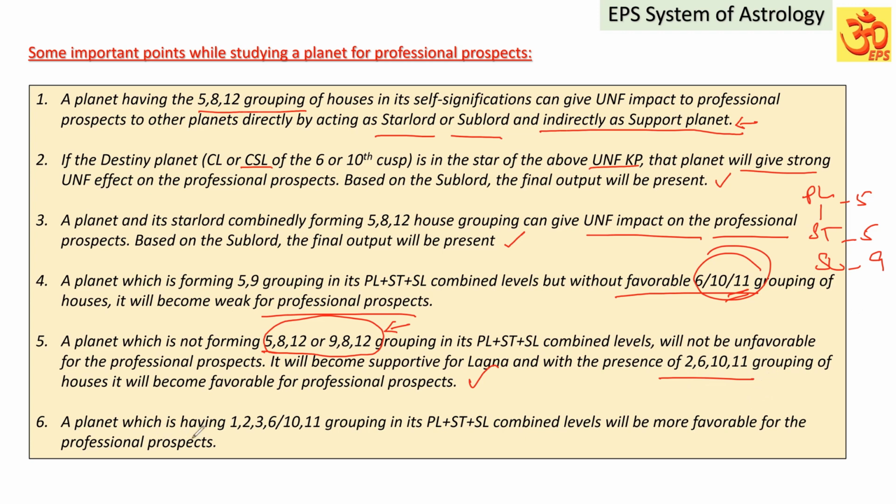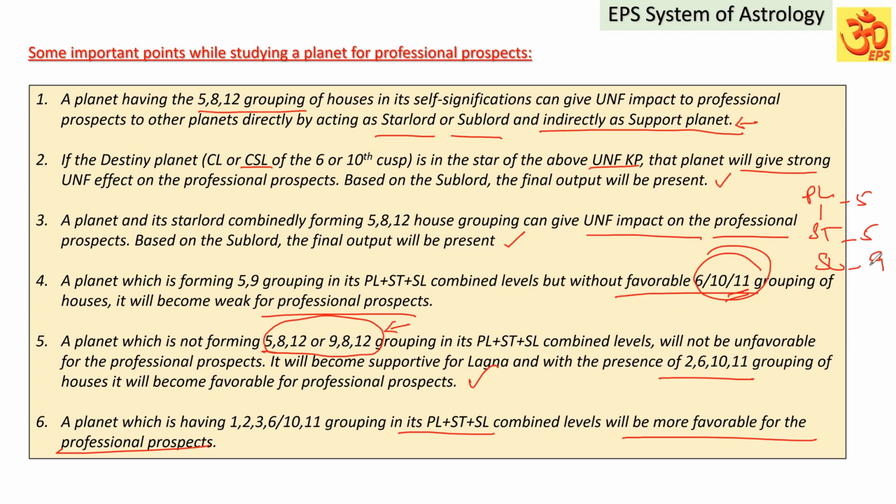A planet which has the 1, 2, 3, 6, 10 or 11 grouping in its planet, star lord and sub lord combined levels will be more favorable for professional prospects. Suppose you look at a planet, its star level, sub level, all levels you check, and they are all having those favorable houses to the Lagna. The 1, 2, 3, 6, 10, 11 houses are all present.